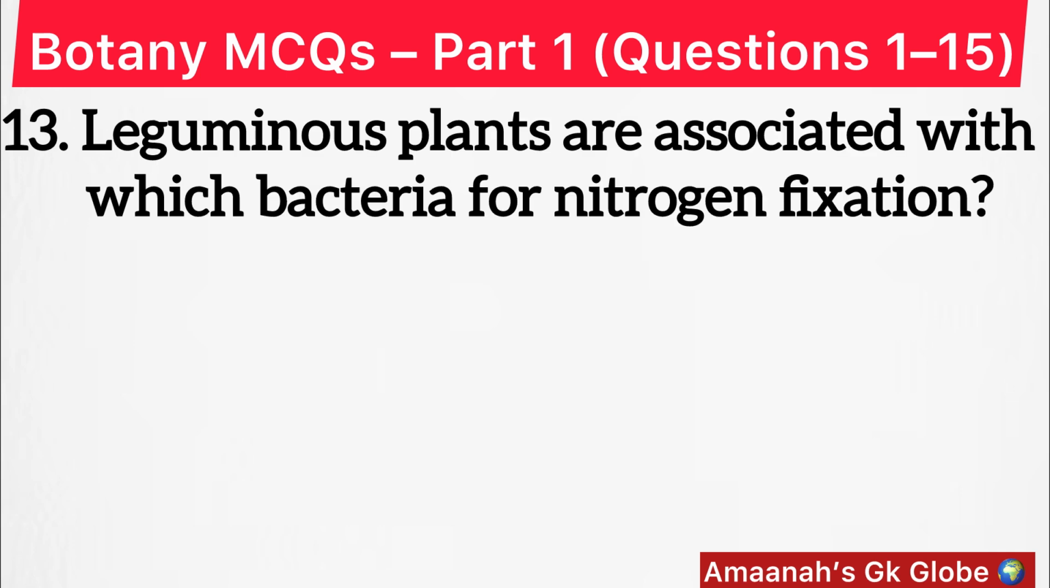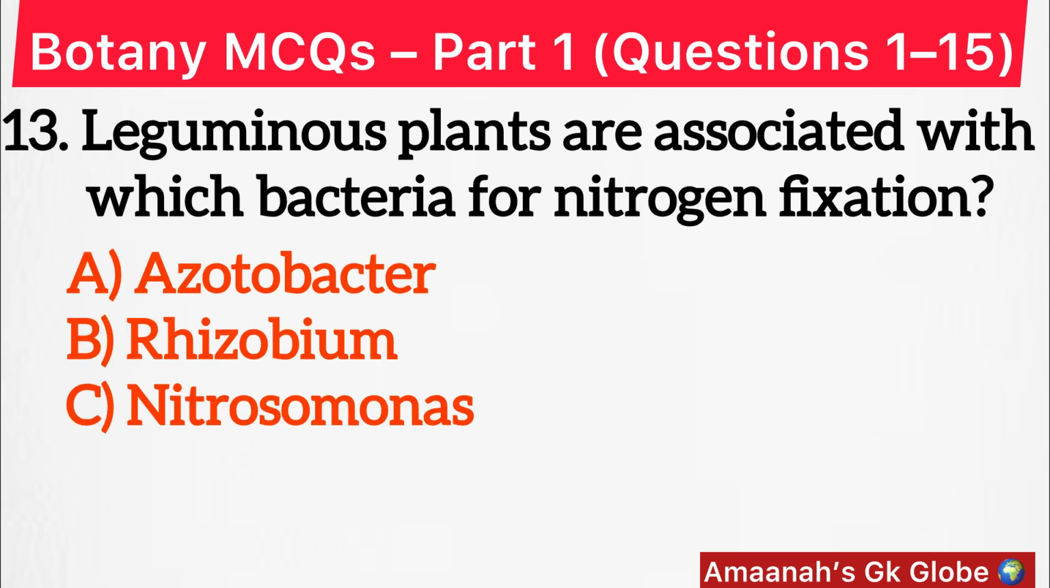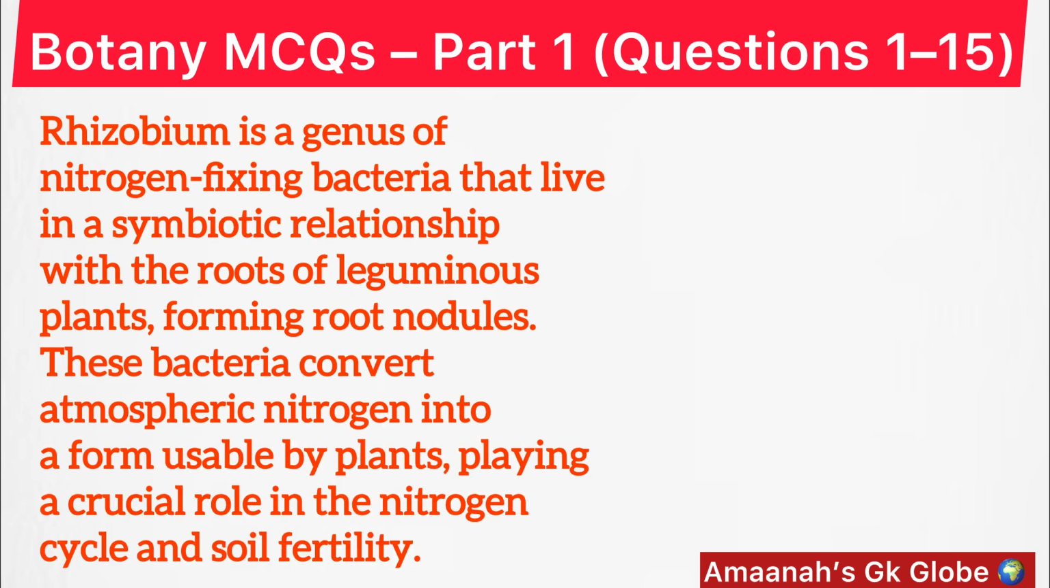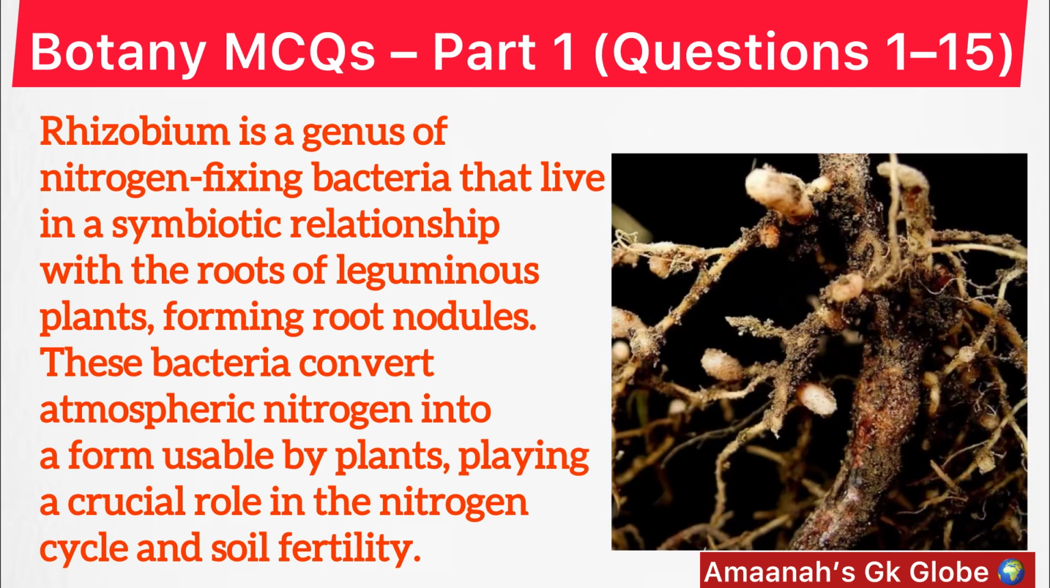Leguminous plants are associated with which bacteria for nitrogen fixation? The correct answer is option B, Rhizobium. Rhizobium is a genus of nitrogen fixing bacteria that live in a symbiotic relationship with the roots of leguminous plants, forming root nodules. These bacteria convert atmospheric nitrogen into a form usable by plants, playing a crucial role in the nitrogen cycle and soil fertility.